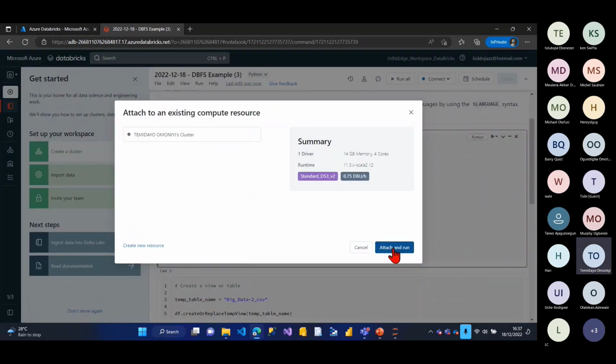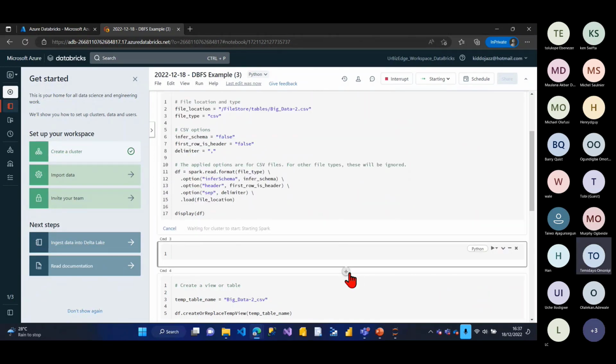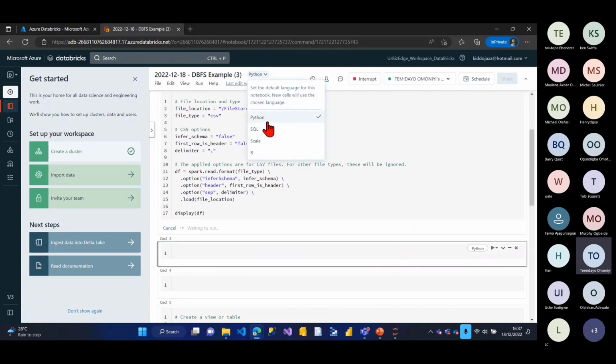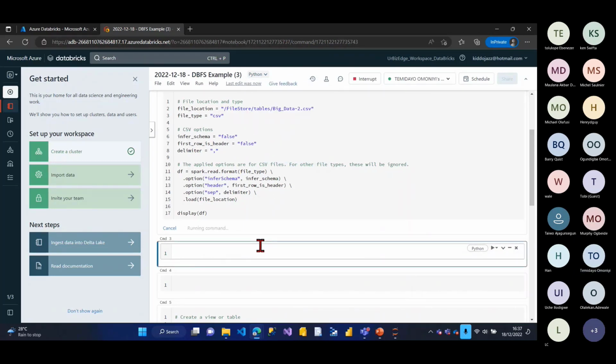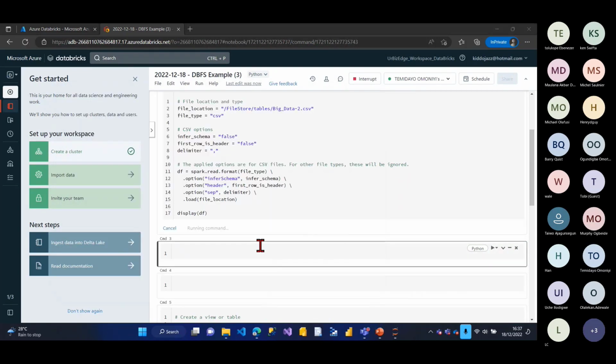It's asking me to attach and run. Yeah, I'm attached to that same cluster. It's going to take a little bit of time, but it's going to run. I've also put some new cells. And mind you, I'm using the Python programming language. You can see I can actually change it from Python to SQL to Scala to R. There's another way of changing it too. Let's just let this one first run. So it's still running. Okay, awesome. So it ran.